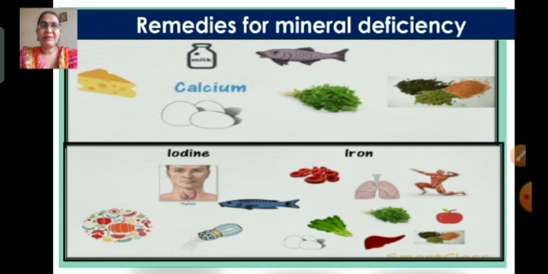Next we'll see the remedies for mineral deficiency like calcium. We have to increase the intake of cheese, milk, fish, eggs and leafy vegetables plus pulses. To overcome the iodine deficiency, a person should increase the intake of iodized salt and seafood. Next, to overcome iron deficiency, a person should increase the intake of green leafy vegetables, apple, eggs, spinach and pulses in the food, or we can say in the diet.